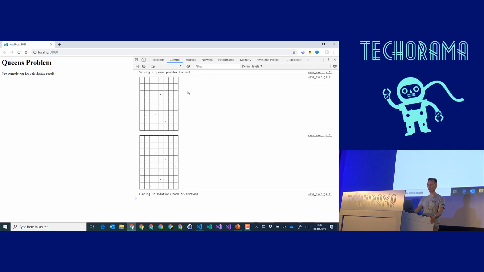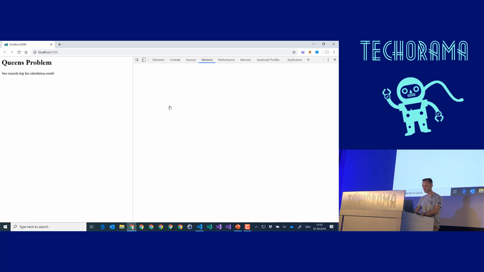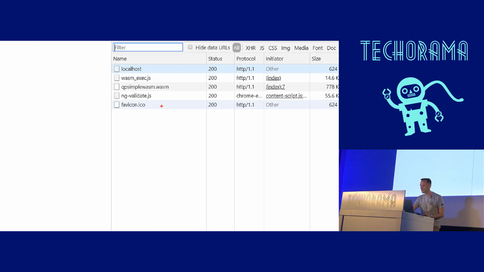Just to prove the point, let's rerun it. You see, it really worked. We see exactly the same output that you have seen before on standard out, but now in the browser's console. And if we take a look at the network, then you see we still have a single file, a single executable. But this time we have an executable which is WebAssembly and runs inside the browser.